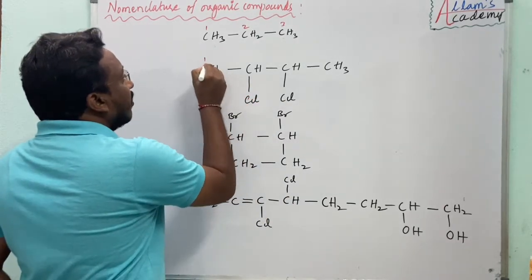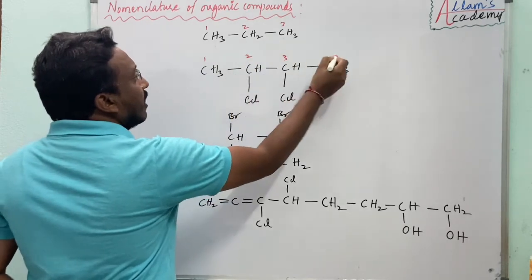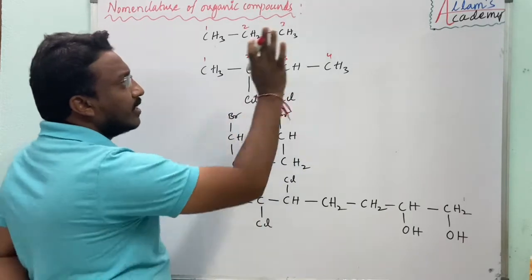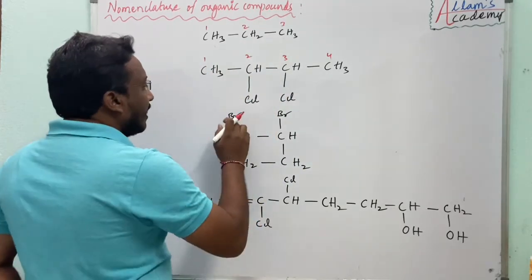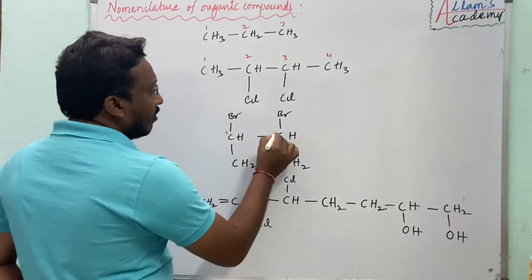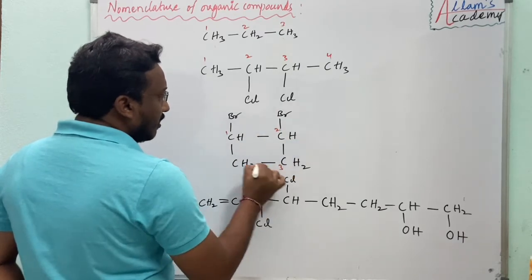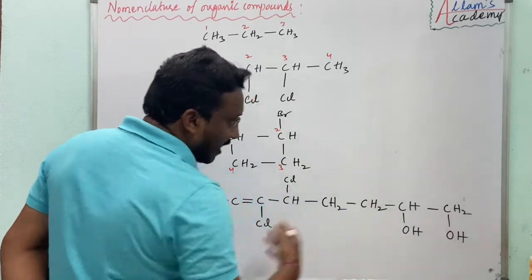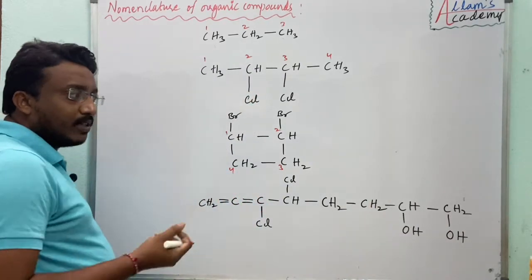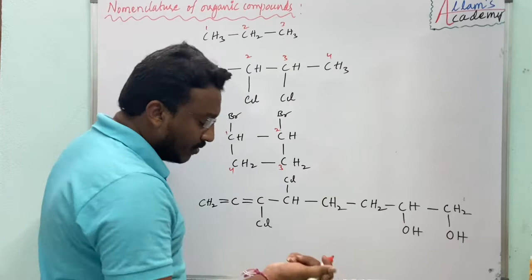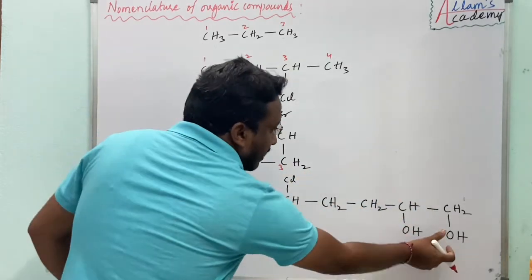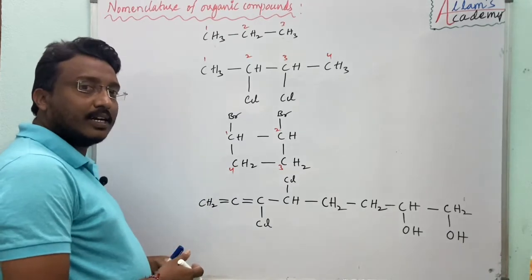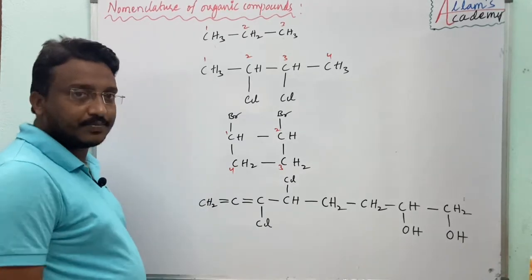See here, if I give 1, 2, 3, 4, from right to left or left to right, I will get the same number. So no problem. And here also, these are the substituents, and I will give the least number for that. Here, sir, shall I give the numbering from left to right or right to left? Here we have to give the priority and give the least number first for functional group, then after that to double bond, then triple bond, and after that to substituents. Right? Okay.